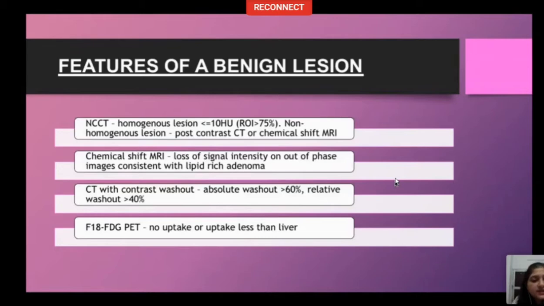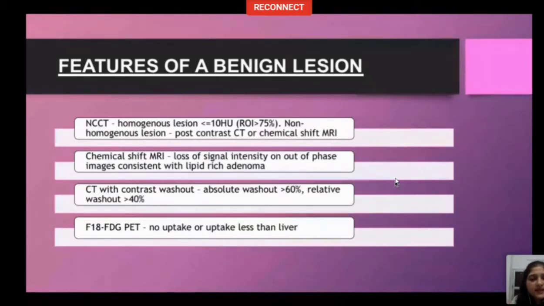A benign lesion on chemical shift MRI may show loss of signal intensity on out-of-phase images. This will be consistent with lipid-rich adenoma. On CT with adrenal protocol contrast washout, absolute washout will be more than 60% and relative washout more than 40%. A benign lesion on FDG PET will either show no uptake or the uptake will be less than liver.